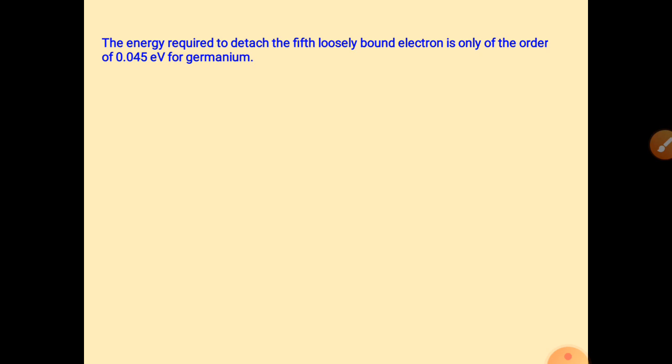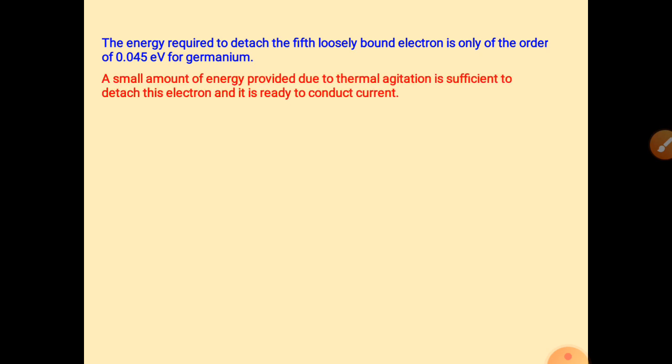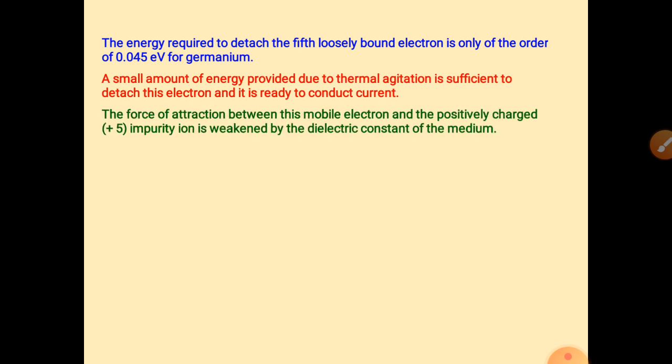So that free electron needs only a small amount of energy. If that electron somehow gets 0.045 electron volt, it will be free from the crystal, right? We can provide this small amount of energy by thermal agitation. Thermal agitation means simply providing temperature to the crystal, and then we get that electron free from the crystal, right?